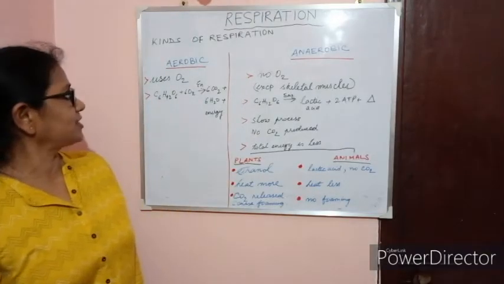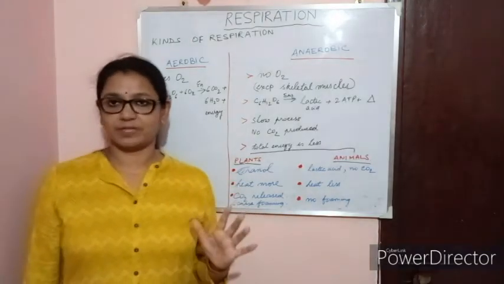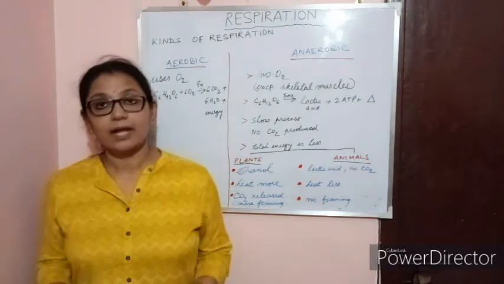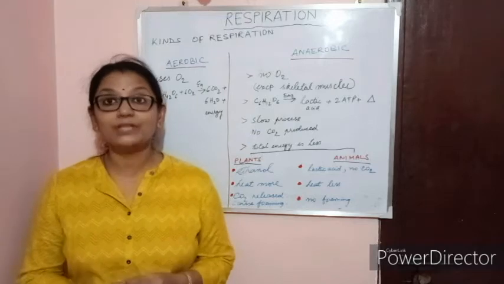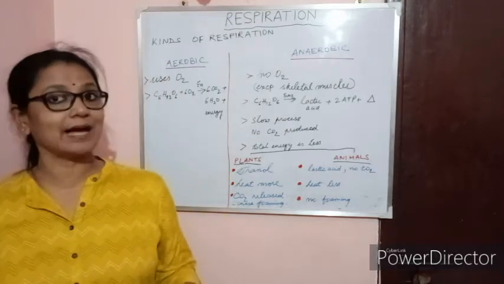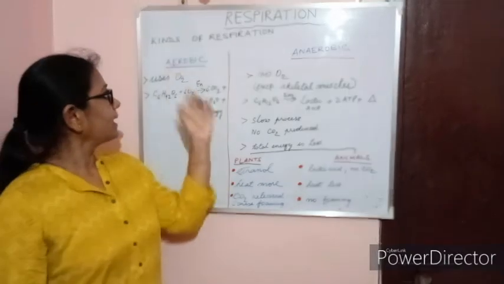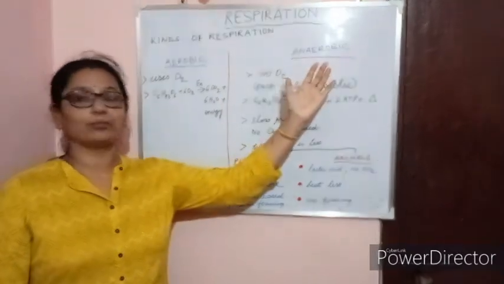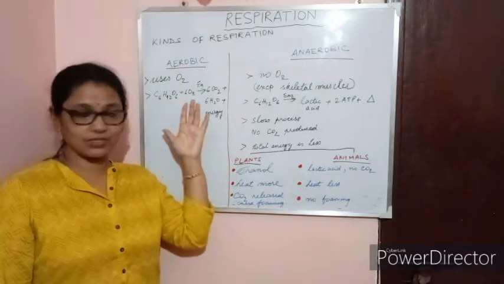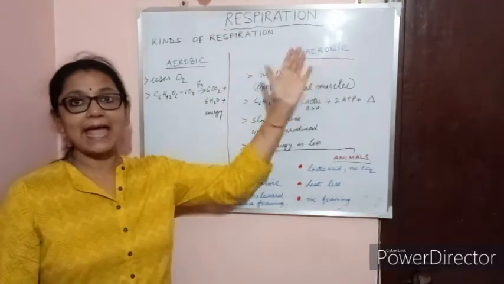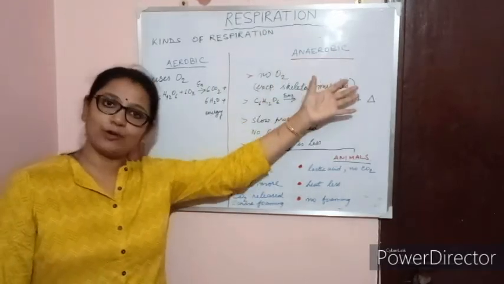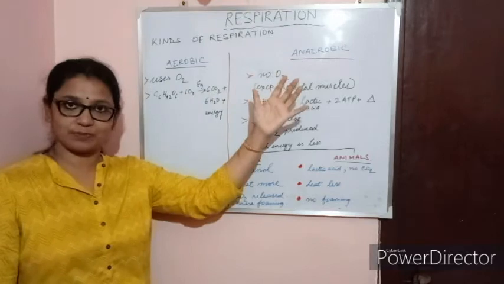Kinds of respiration. There are 2 forms of respiration. One is with oxygen and one is without oxygen. Now you may find it strange, how without oxygen? Yes, without oxygen also it is possible. We'll come to it in detail. Now aerobic and anaerobic. Aerobic meaning respiration involving oxygen, anaerobic meaning without oxygen. So these are the 2 kinds of respiration.